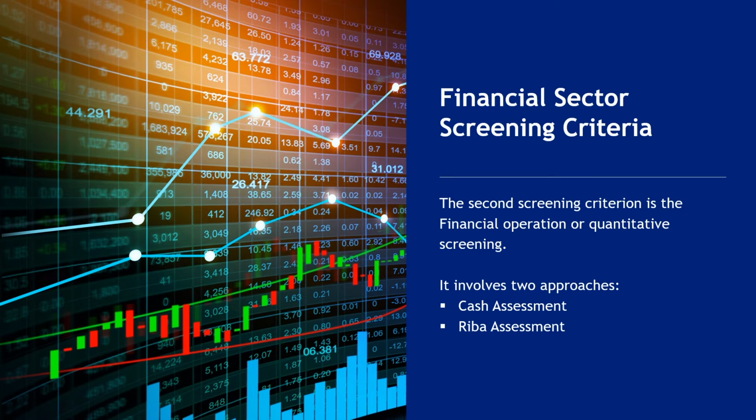Financial sector screening criteria. The second screening criterion is the financial operation or quantitative screening. It involves two approaches: cash assessment and riba assessment.